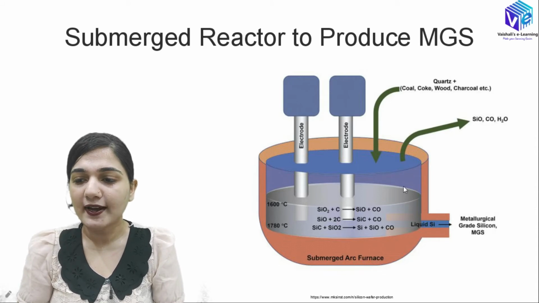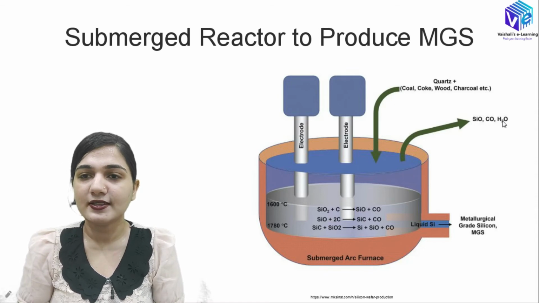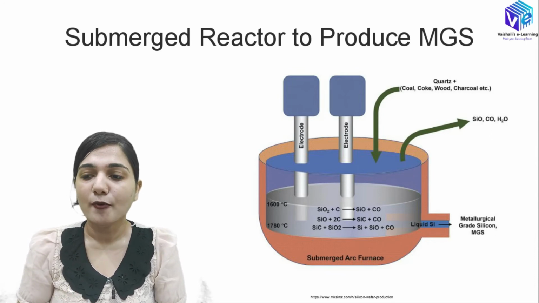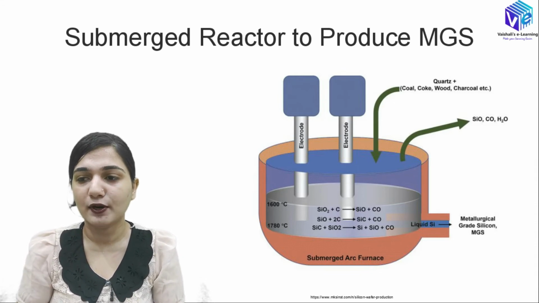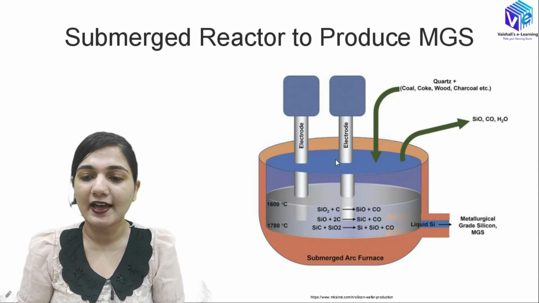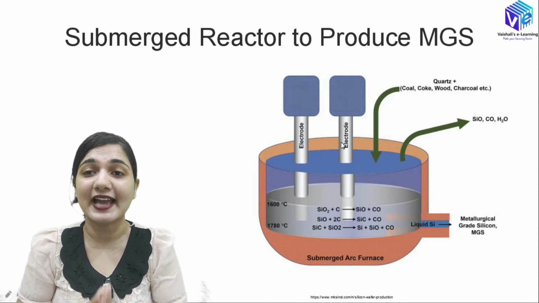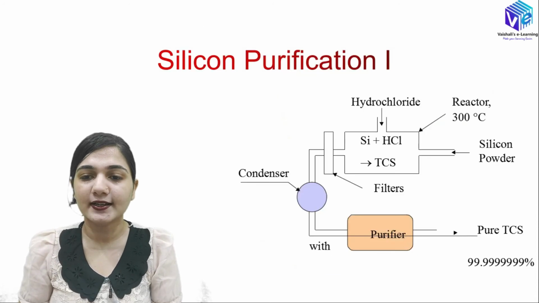Now the gases that are released are silicon monoxide, carbon monoxide and H2O, which is water in vapor form. This carbon monoxide is a poisonous gas, and we should have a proper venting operation so that the carbon monoxide gas will be properly exhausted out and will not cause any damage. Carbon is present in the form of coal, coke, wood or charcoal. So this is how we have all of the structures in this reactor. I hope you understood this reactor really well.